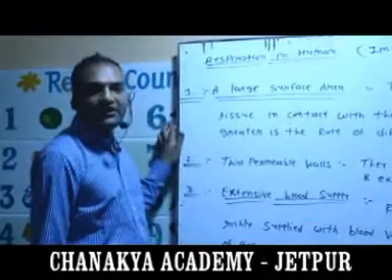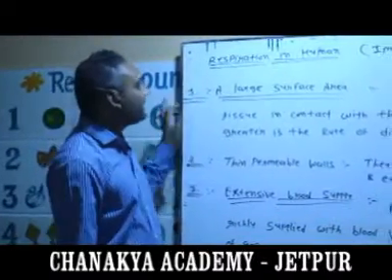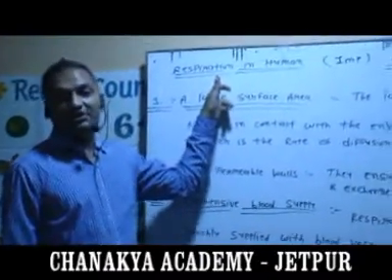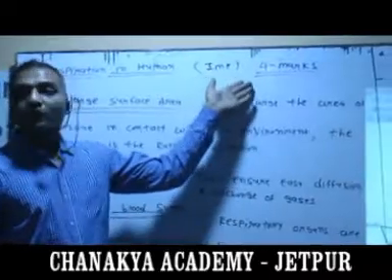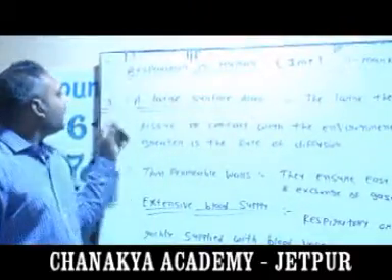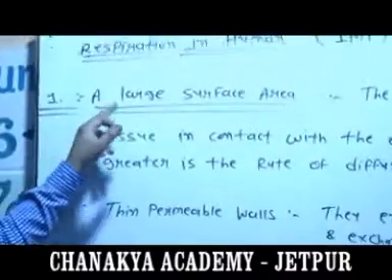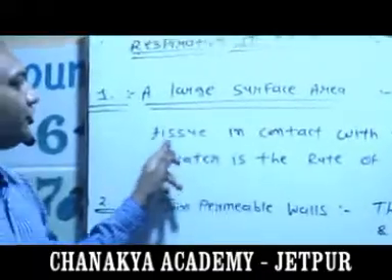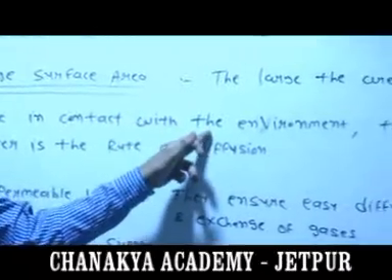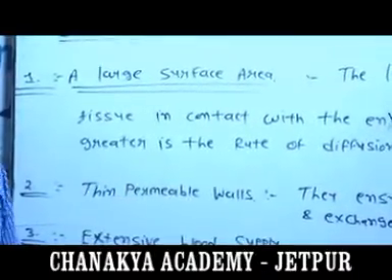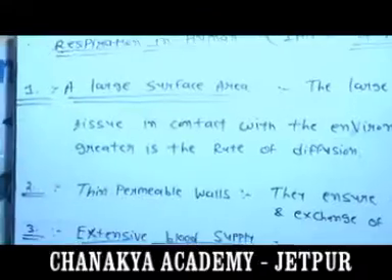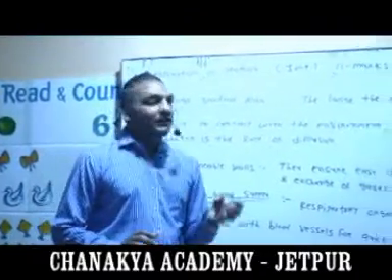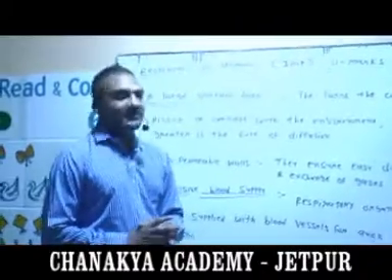Most of the important question often asked is the respiratory system. How does it occur in humans, otherwise the human respiratory system. It is important for 4 marks. 3 parts of respiratory system. First is a large surface area. The more the area of tissue in contact with the environment, the greater is the rate of diffusion. Meaning it is a feature of the respiratory system. Large surface area of the tissue, the rate of diffusion is highest.